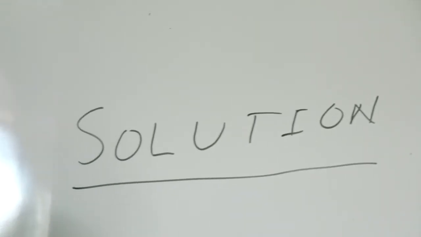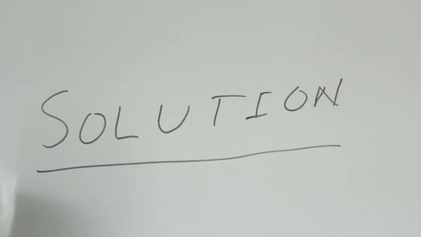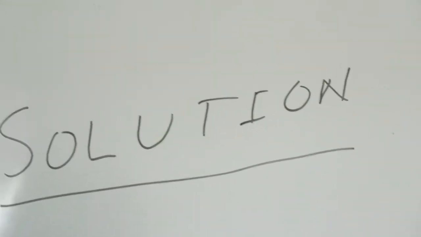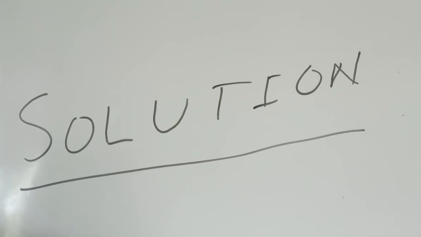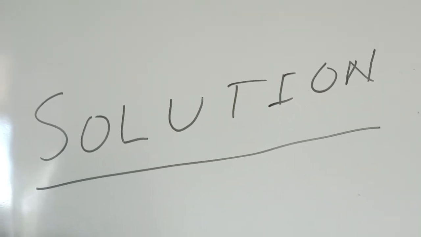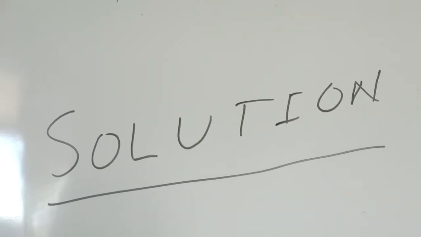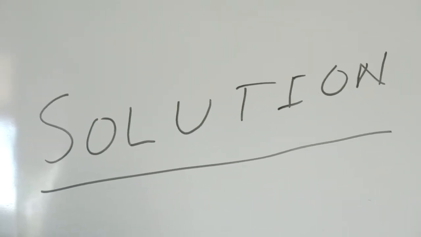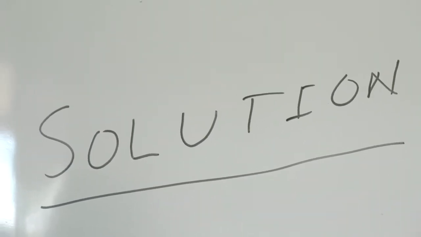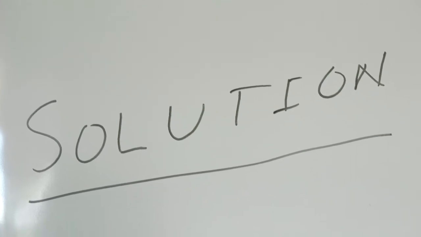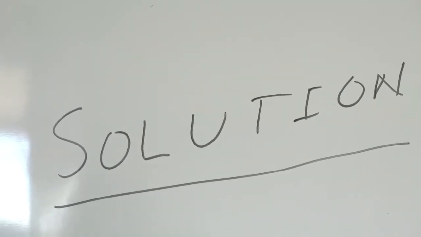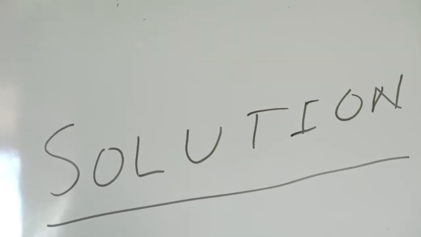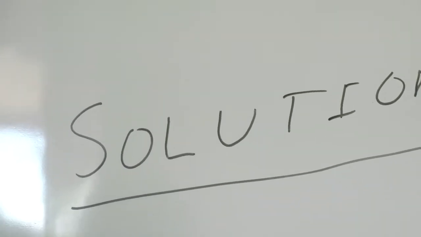system. To consider a solution, let us consider water and sugar. It is a liquid solution, where water is the maximum percentage, whereas sugar is minimum, and we get a liquid solution. Similarly, solutions can be classified into different types depending on their states. Number one, liquid solution, solid solution, and gaseous solution.